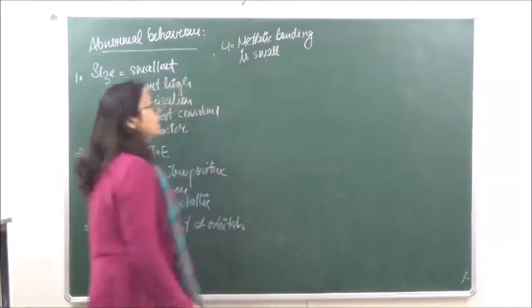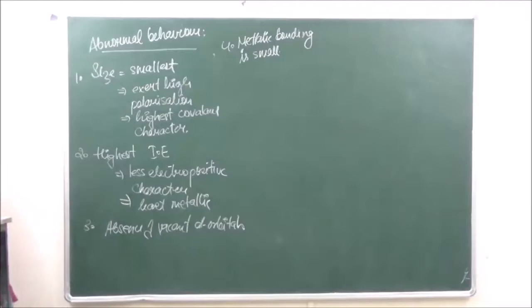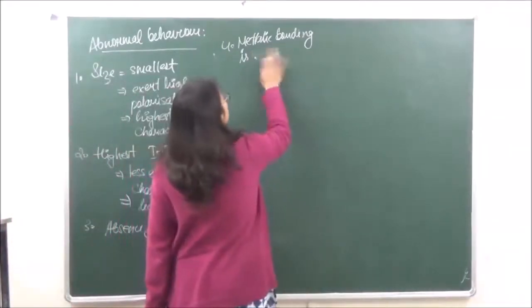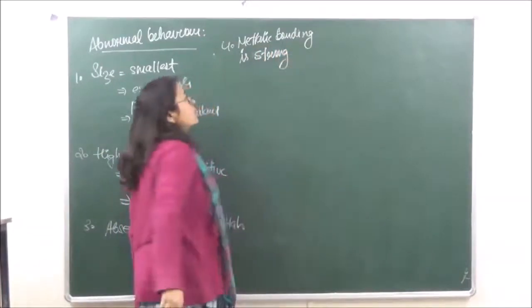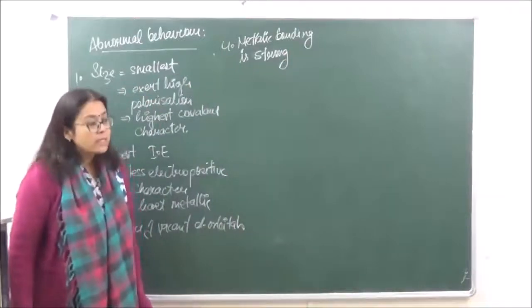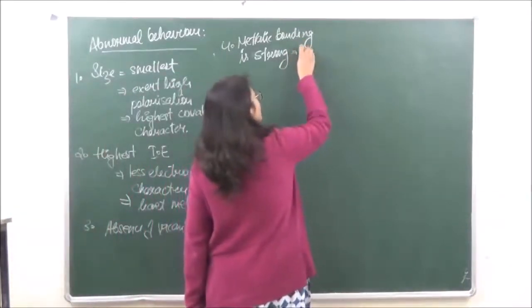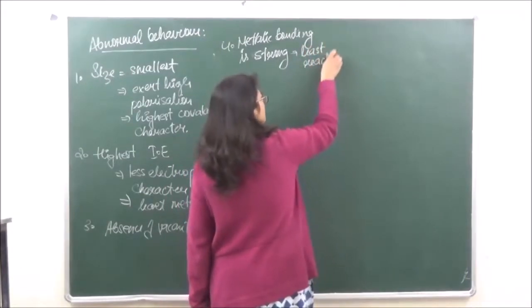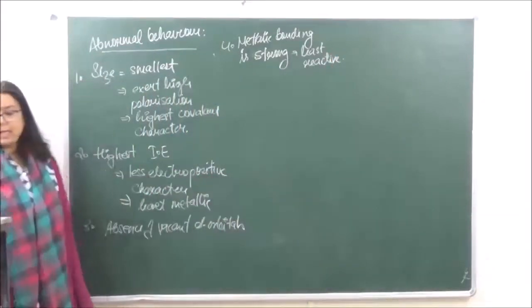It has strong metallic bonding because of its small size, and because of the strong metallic bonding, it is going to be the least reactive amongst all the alkali metals.